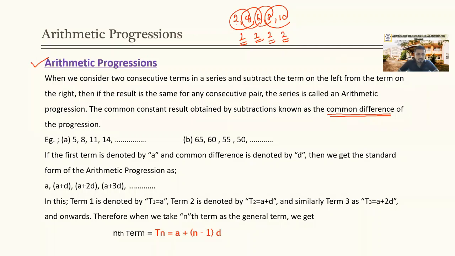So what is the common difference in example A here? Common difference here, that is 3. The term on the left we need to subtract from the term on the right. This minus this gives 3. This minus this also gives 3. Then there is a common difference. Therefore this is an arithmetic progression. Here in example B, what is the common difference? Usually we denote the common difference using the letter d. Here d equals 3.